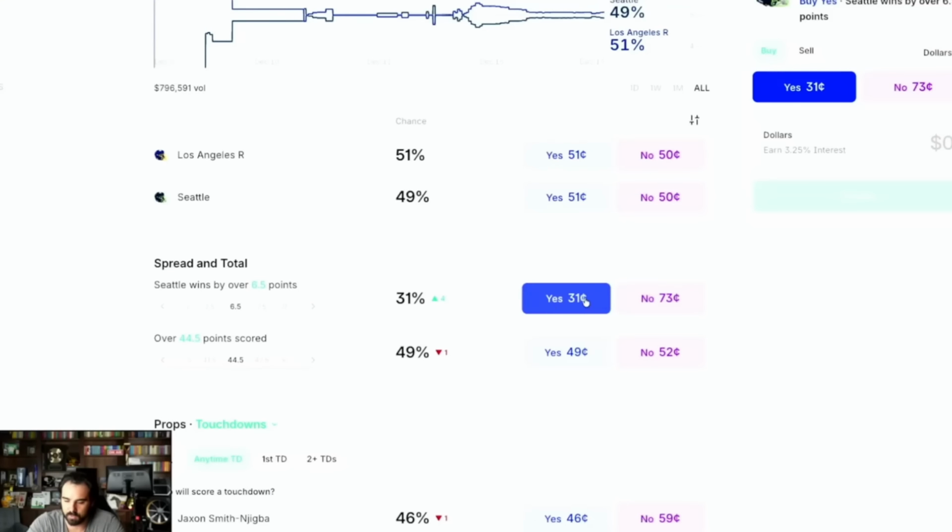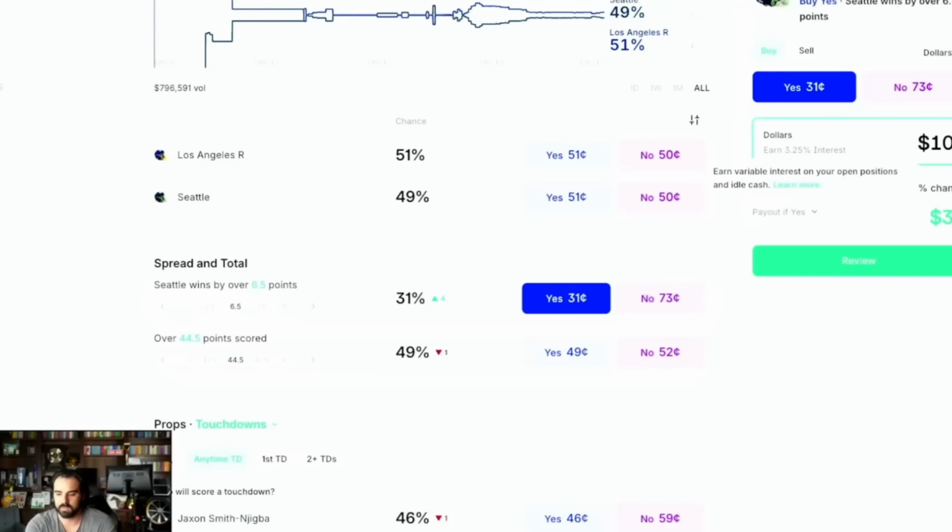Okay, so the lower the cents get, pretty much what that means is the higher the odds. For example here, 31 cents kind of correlates to a plus 300, because you're putting down 1,000 and then you win 3,000. More or less it's actually like a plus 200, because you have to account for this money in there as well. So you're actually only making 2,000 there, but that's what it would equate to, all right?